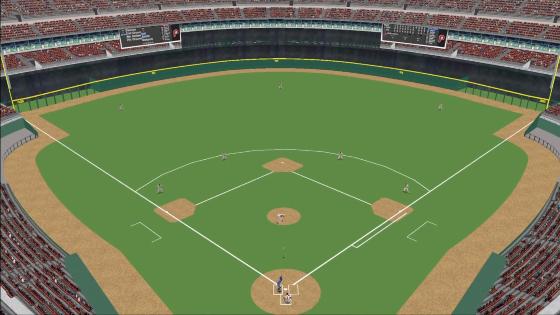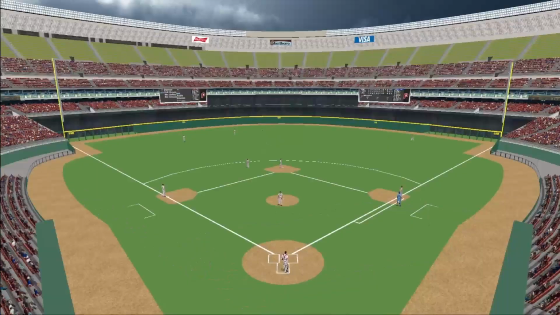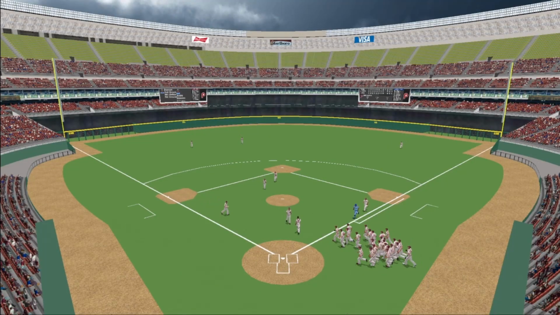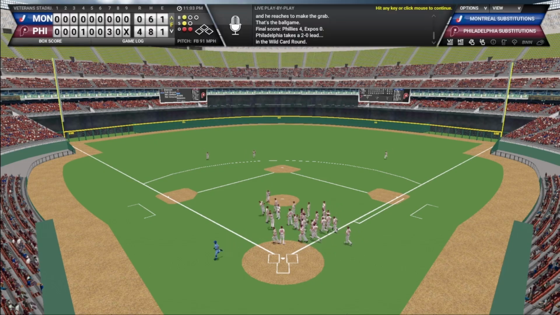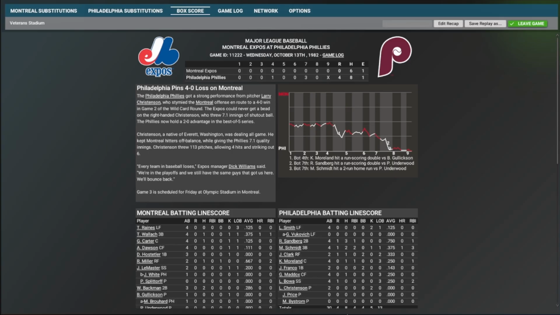Bystrom's pitch. Dawson swings, hits it in the air to left field. There's Vukovich, makes the catch. Phillies take a 2-0 series lead. Win the first two games at home. Phillies with 4 runs on 8 hits. They did have an error. No runs on 6 hits for Montreal. They also had an error.